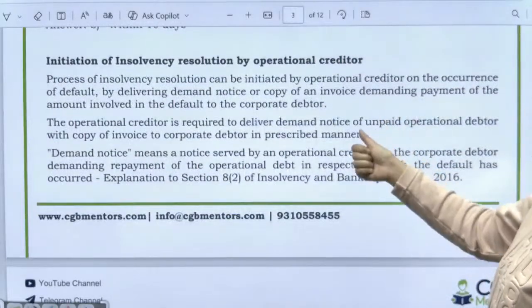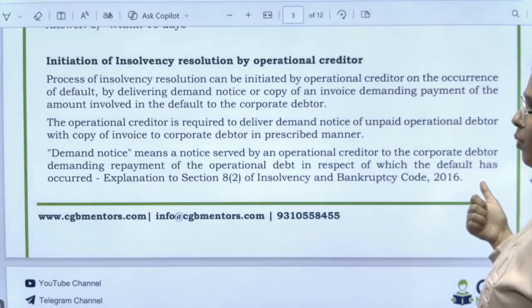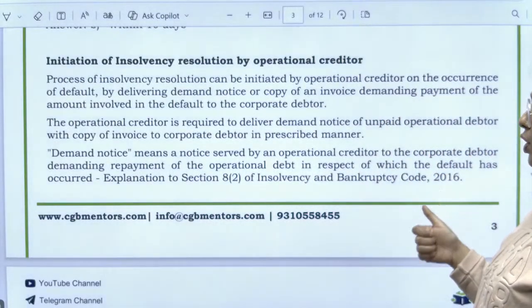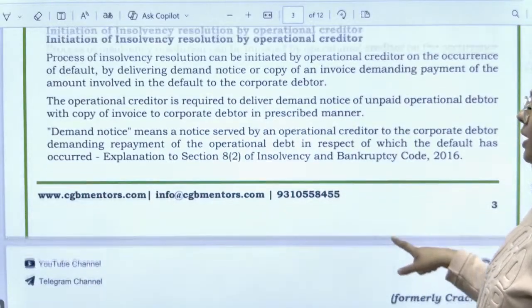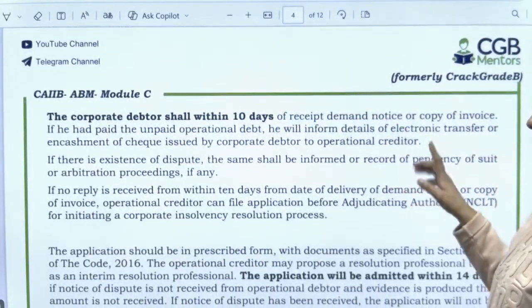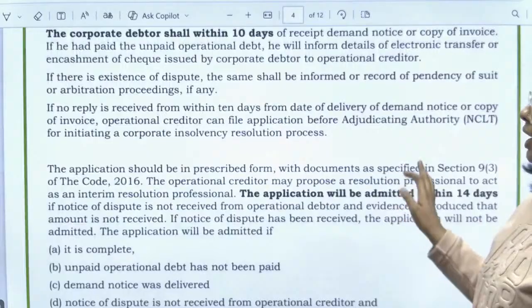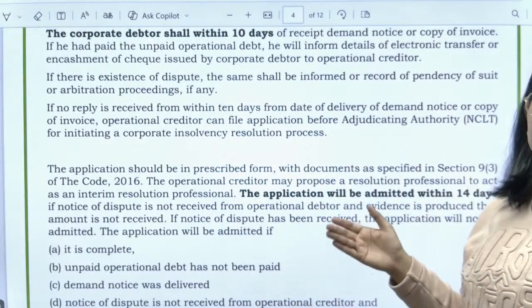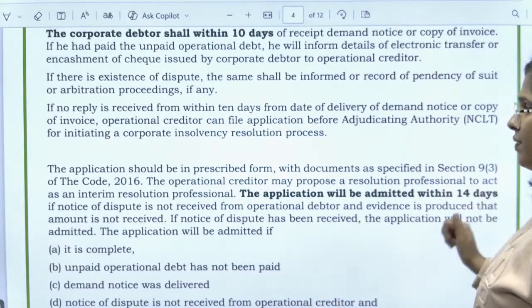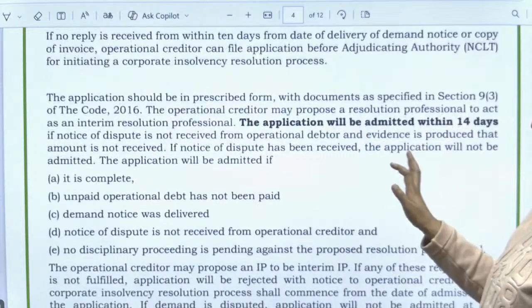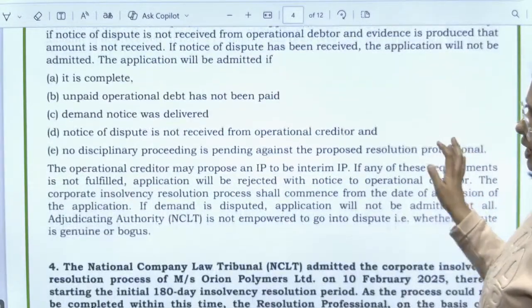The operational creditor is required to deliver the demand notice of unpaid operational debt with a copy of the invoice, right. This has to be done within 10 days. Within how many days? Within 10 days. And if everything is complete, then NCLT can take up this particular application within 14 days if the notice of dispute is not received from the operational creditor.